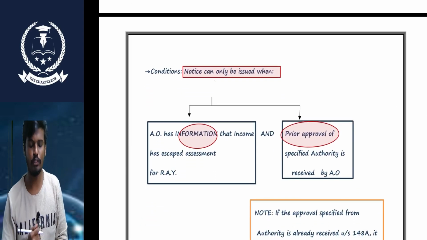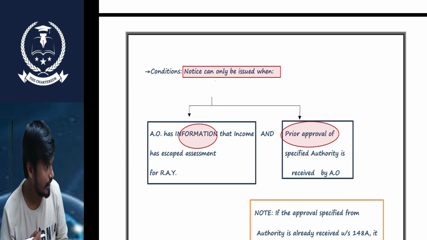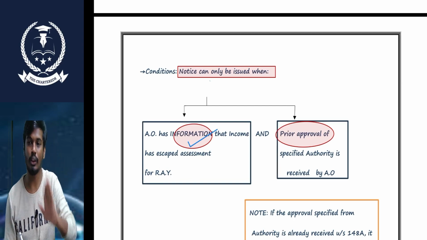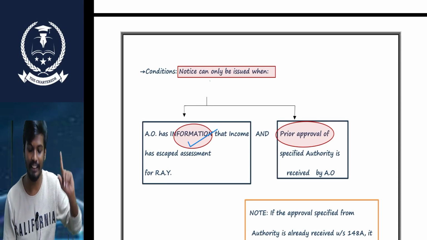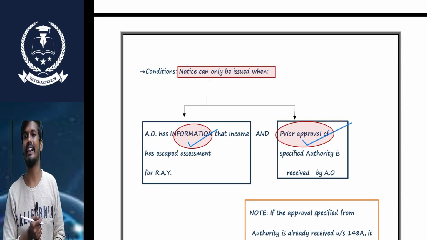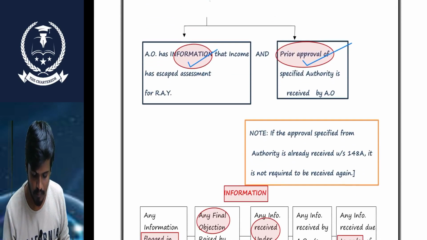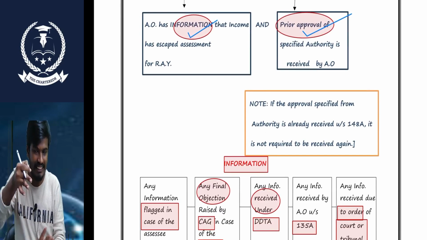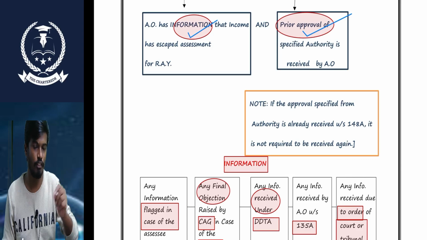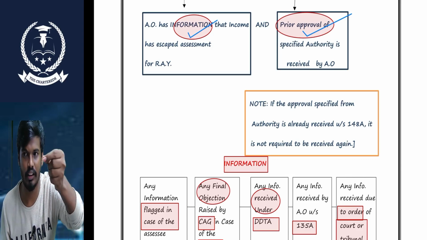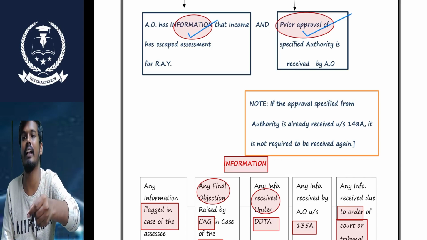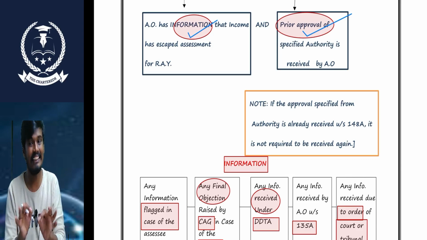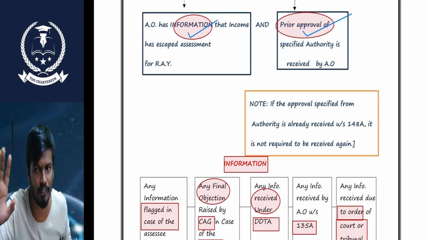We said that the notice is to be issued only when the AO has the information, and we need to take the approval from the specified authority. But in the following cases, we do not need to take any approval, sir, because we have already followed the procedure under section 148A. We already took the approval from the specified authority and passed the order. This case is fit for 147. In that scenario, we need not take any approval from the specified authority.